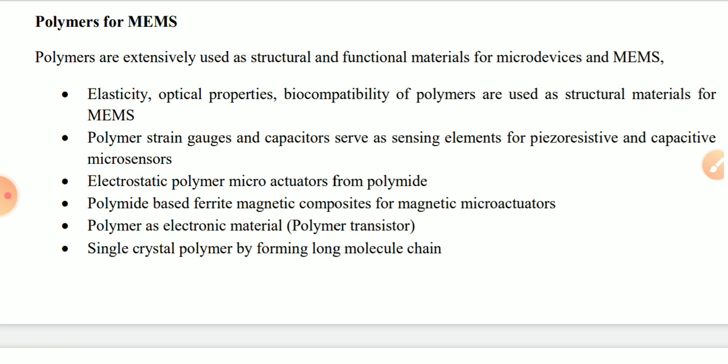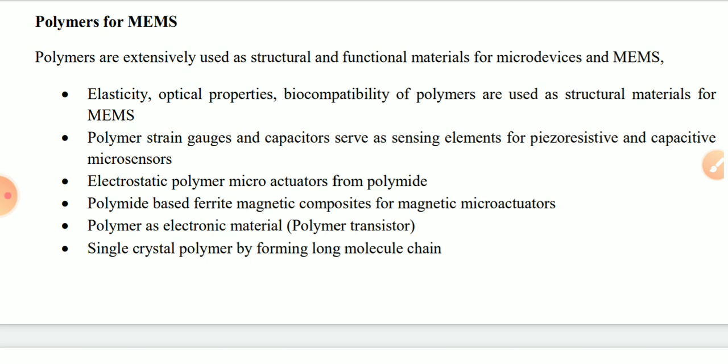Now people are thinking polymer can be used for active device fabrication also, so that both passive and active components and MEMS components can be integrated together, and as a whole it will be known as polymer MEMS.